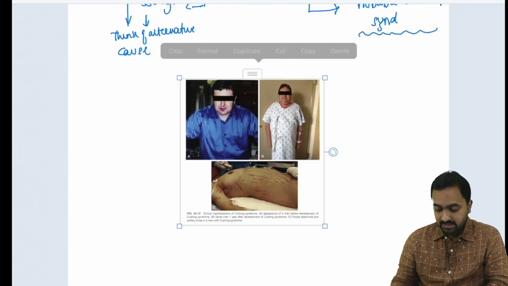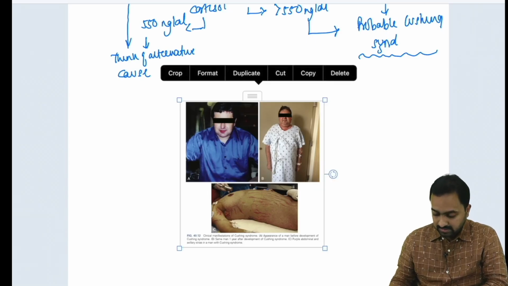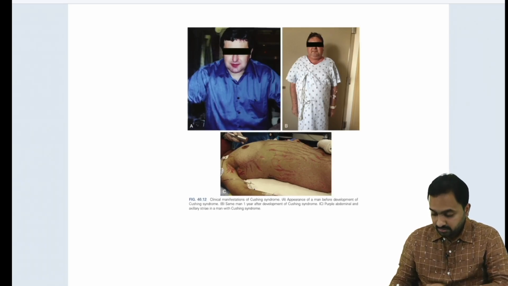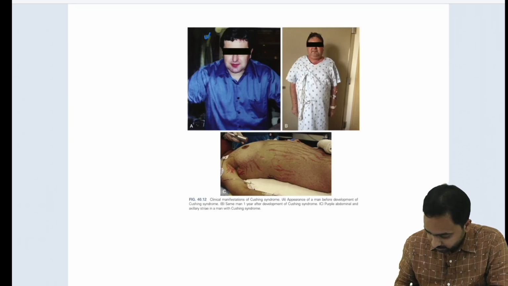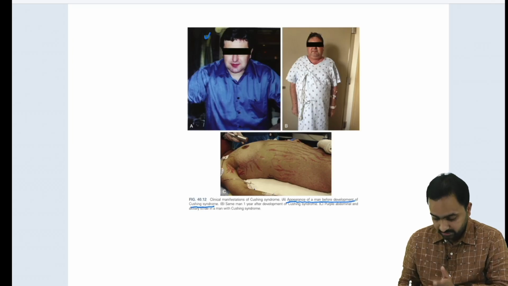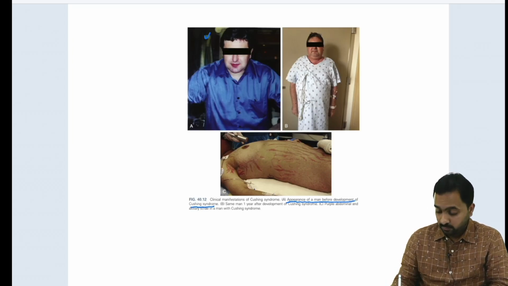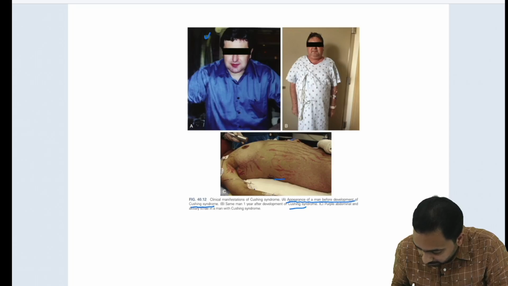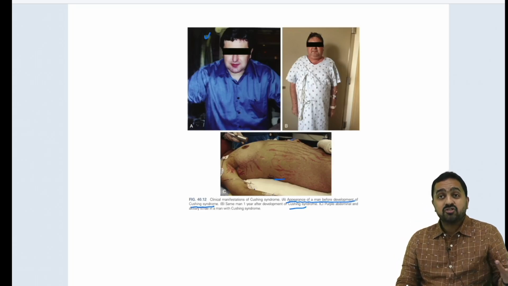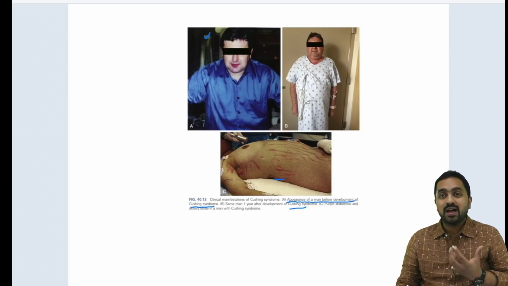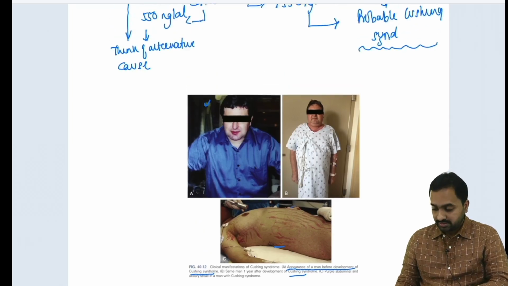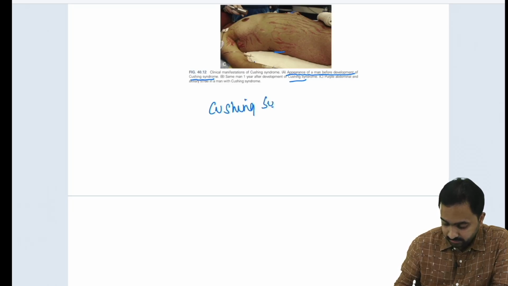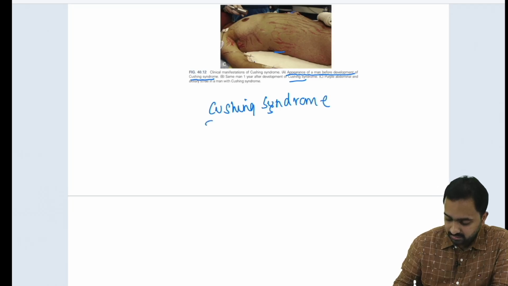Now, this is an image which has been taken from Bailey and Sabiston, which shows the clinical manifestation of Cushing syndrome, where the first picture is the appearance of a man before development of Cushing syndrome, and this would be the same man who has developed Cushing syndrome after a year. And these are some of the pathognomonic marks that you can see in case of Cushing syndrome. Such images might be given to you in your exam, which would help you to identify a clue to Cushing syndrome.